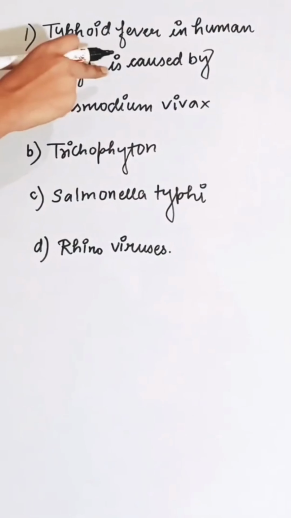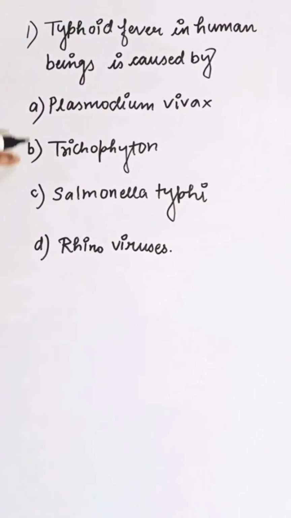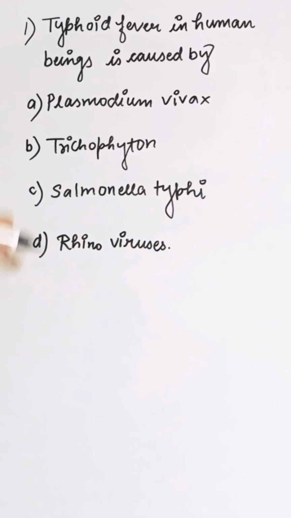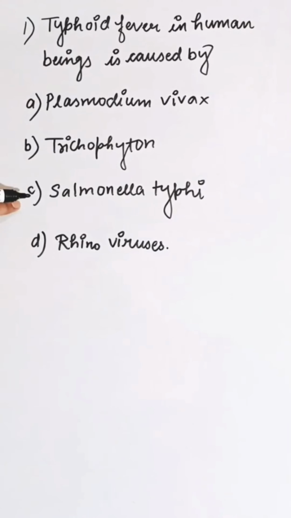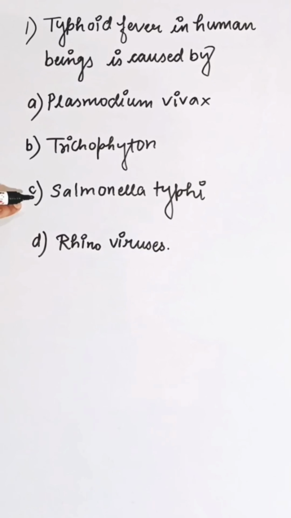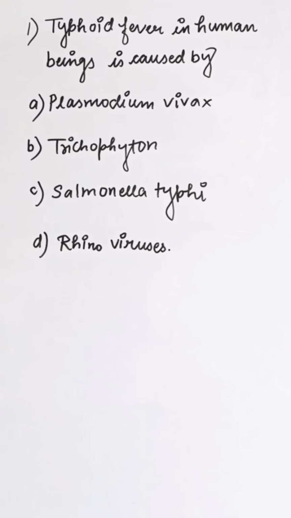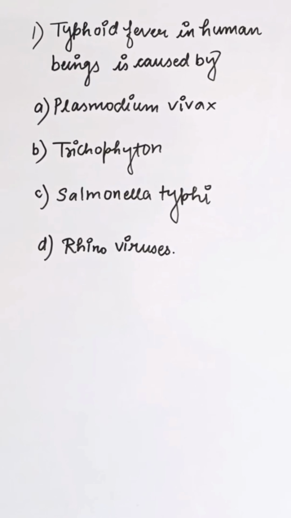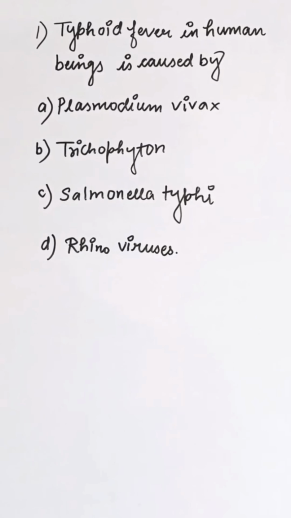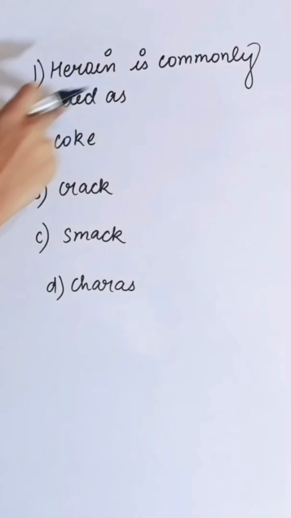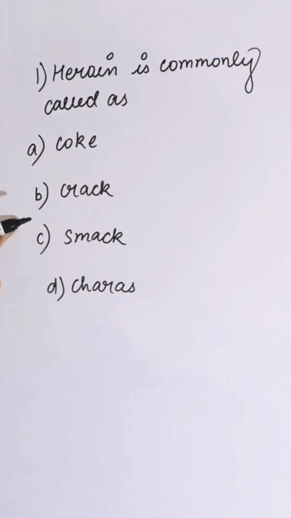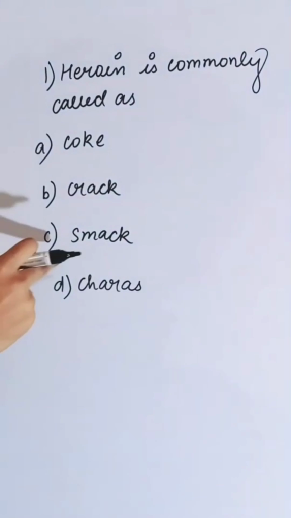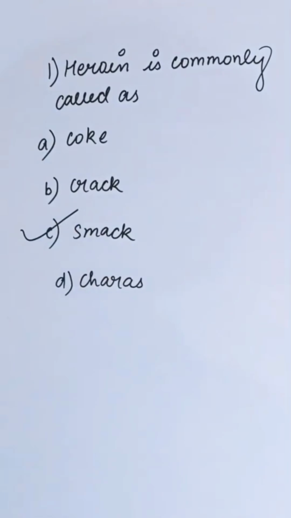Typhoid fever in human beings is caused by first option Plasmodium vivax, second Trichophyton, third Salmonella typhi, and fourth is rhinovirus. Typhoid fever in human beings is caused by Salmonella typhi. Salmonella typhi is a rod-like bacterium that causes typhoid. It is transmitted through contaminated food and water. Symptoms of this disease are fever, abdominal pain, weakness. So correct answer is C. It is commonly called as first option coke, second crack, third is smack, and fourth is charas. Heroin is commonly known as smack. So correct answer is C.